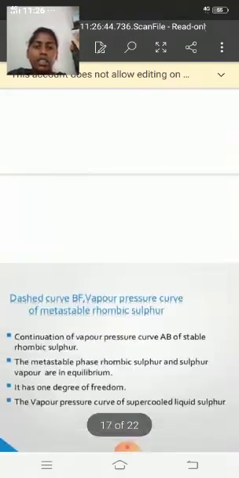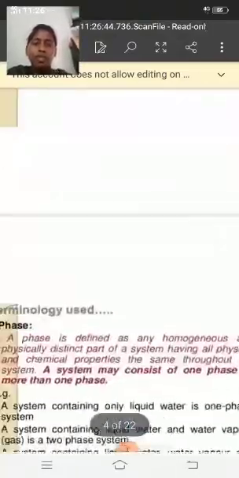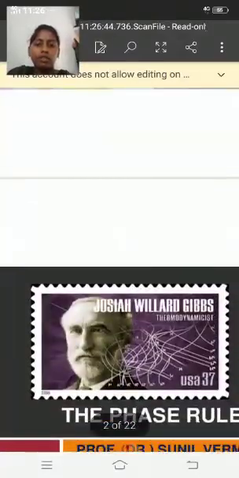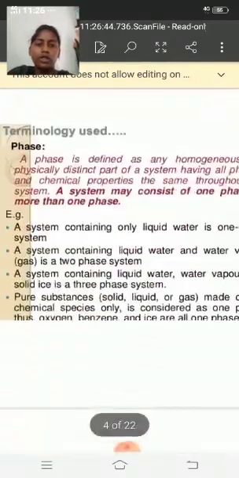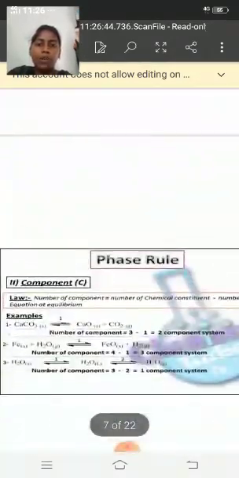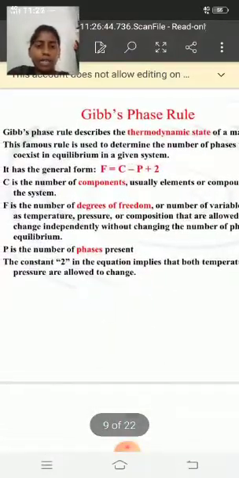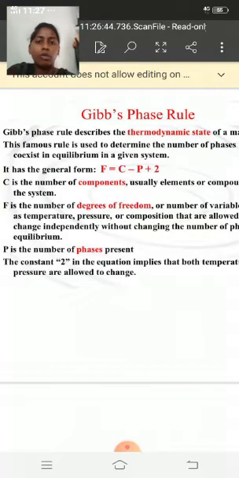And in this session we discussed the phase rule, phases and examples of phases, components and examples of components, degrees of freedom, and the Gibbs phase rule F equals C minus P plus 2. It is very important.